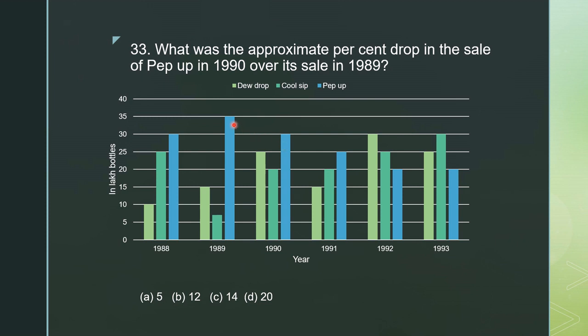So the sale dropped. In 1989 it was 35 lakh, and in 1990 it was 30 lakh. So how do we calculate the percent drop in the sale of PEPUP in 1990 over its sale in 1989? In the next slide we will see the calculation.